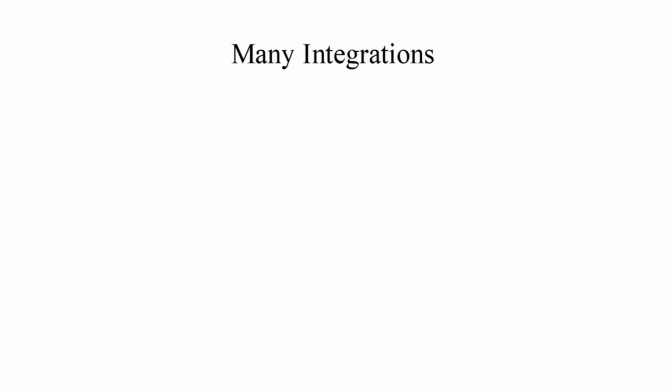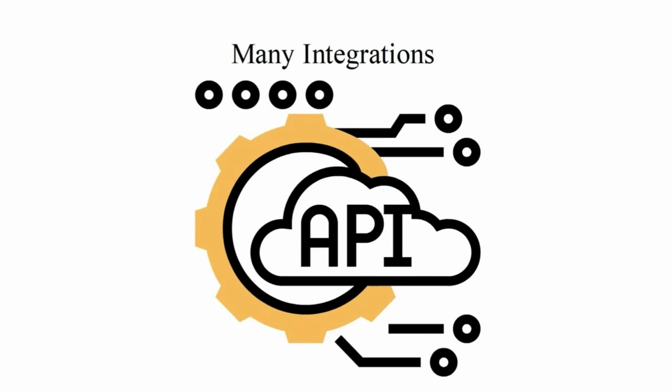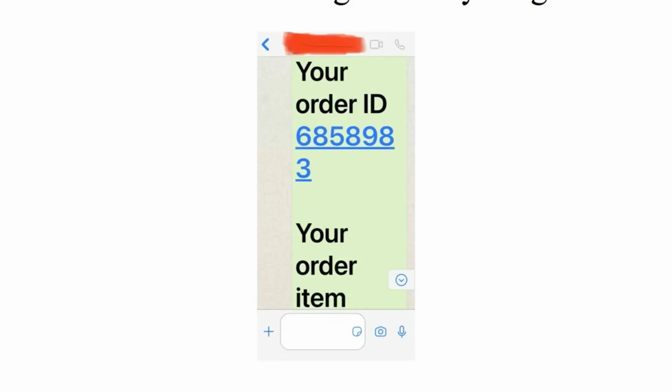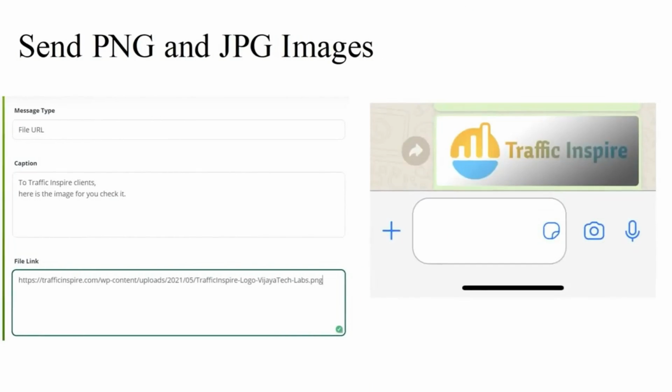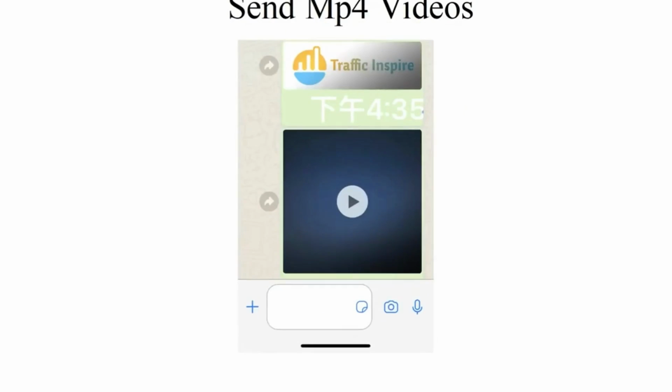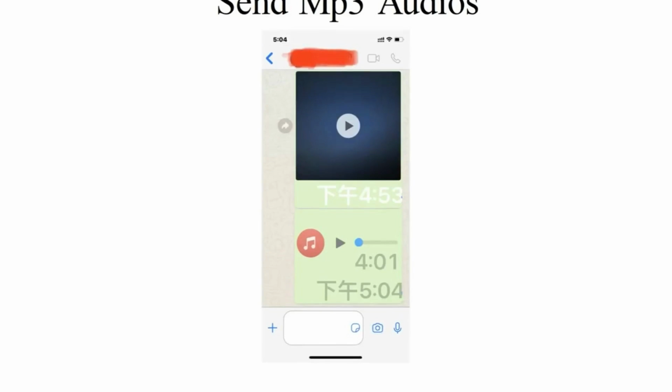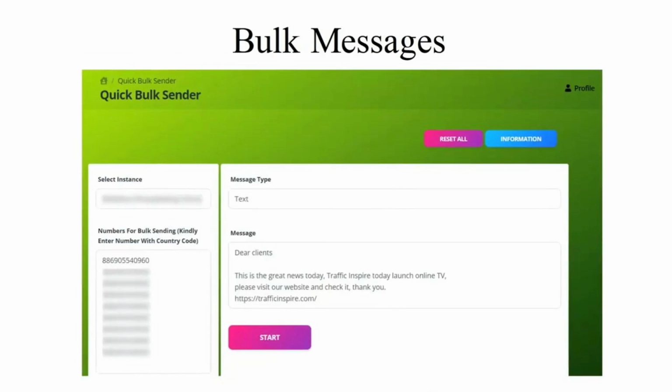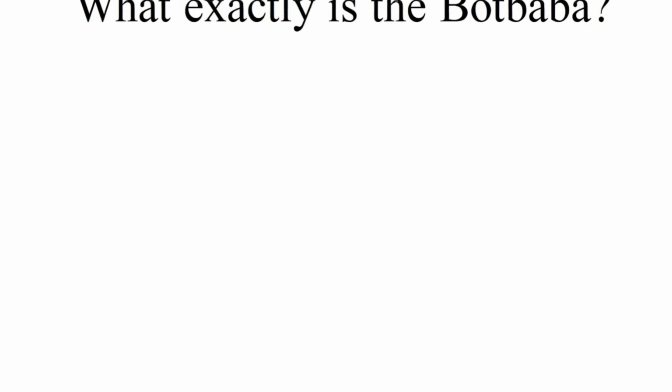Many integrations available. WA API can be used with various platforms such as WooCommerce, Pabbly, Integromat, ConnectSite, Google Forms, Botbaba, etc. Send text messages of any length. Send PNG and JPG images. Send MP4 videos. Send MP3 audios. Send PDF files. Generate and send dynamic files via Pabbly. Bulk messages.